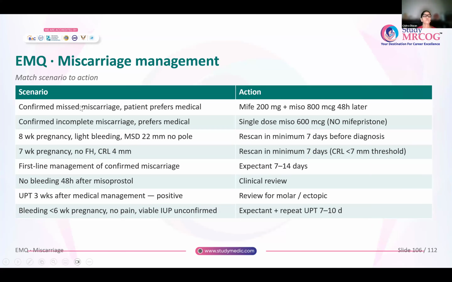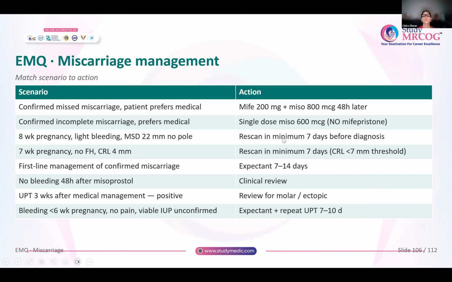So you have a patient with a confirmed missed miscarriage and she wants medical management for that. You will give her mifepristone 200 milligrams and misoprostol 800 micrograms 48 hours later. If it is an incomplete miscarriage and she wants medical management, remember you will give her only miso, no mifepristone.